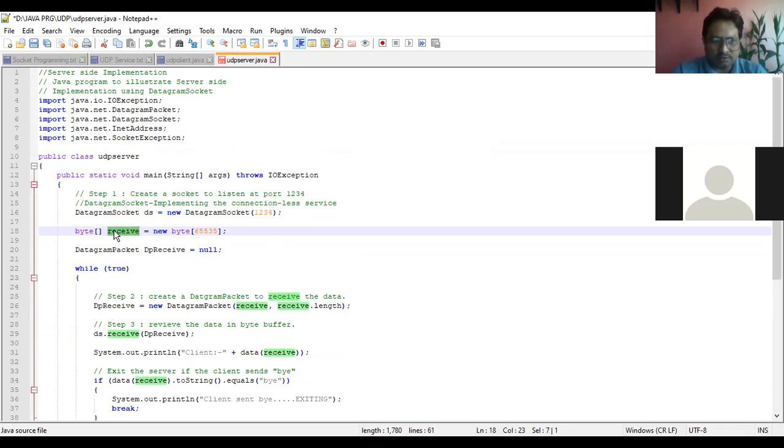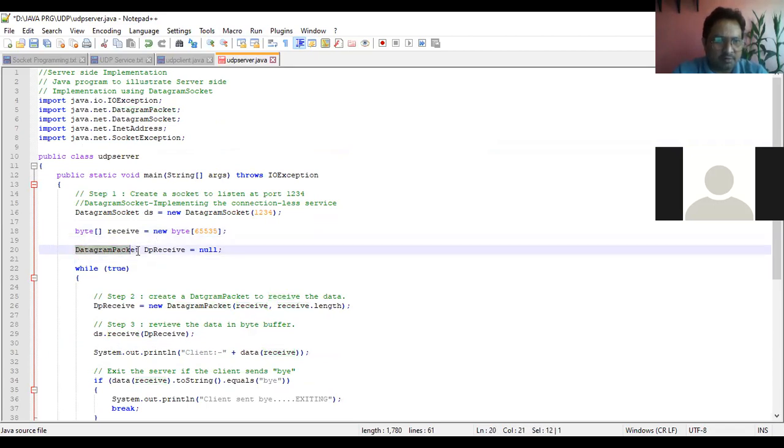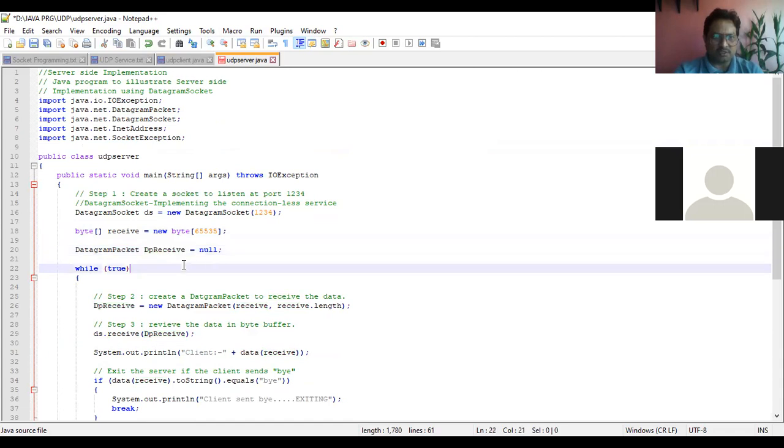So where it is used: ds.receive dp receiver. Then again I'm creating a datagram packet, and the datagram packet object name is dp receive. It is not any function, right? It is just the name of the object. Initially we are initializing it with null.